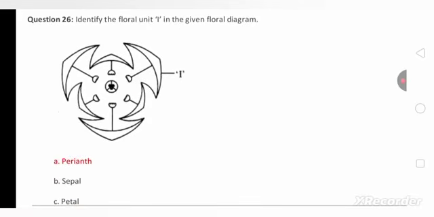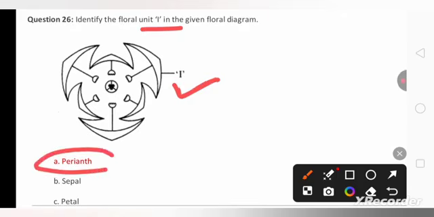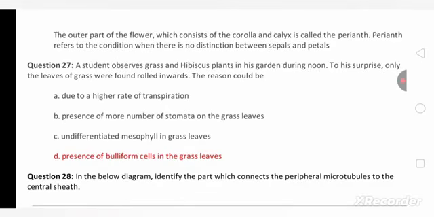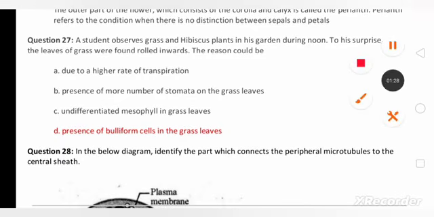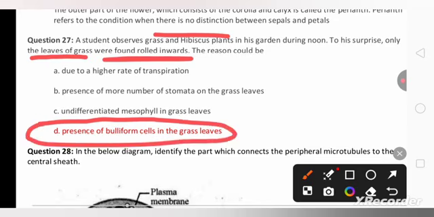Next, identify the floral unit I in this given representation of an inflorescence flower diagram. The I in the floral diagram represents perianth, and you must remember that perianth consists of both corolla and calyx. Perianth refers to the condition when there is no distinction between sepals and petals. In the next question, a student observed grass and a hibiscus plant in the garden during noon. To his surprise, only the leaves of the grass were found to be rolled inwards. The reason is the presence of bulliform cells in the grass leaf.